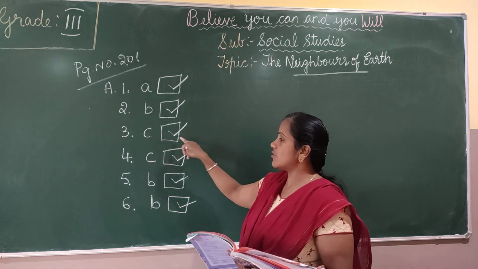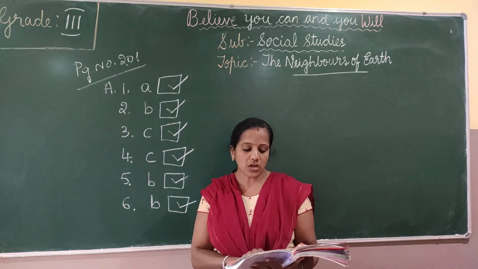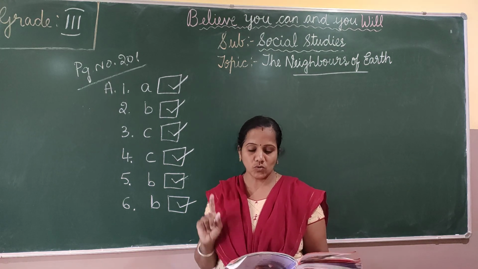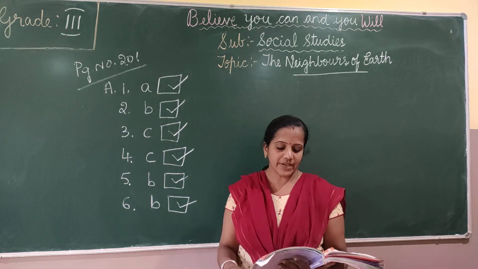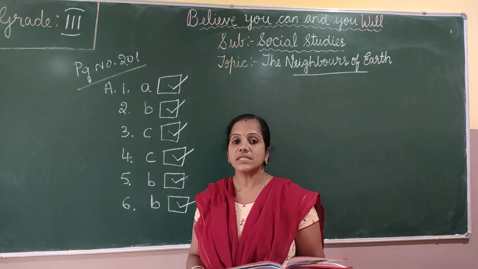So it is option C. Fourth one, the closest neighbor of the earth is moon. So tick C. Fifth one, the earth gets light from the sun.